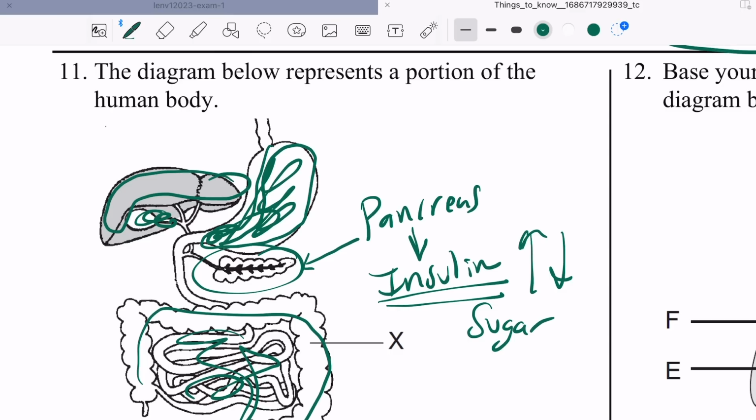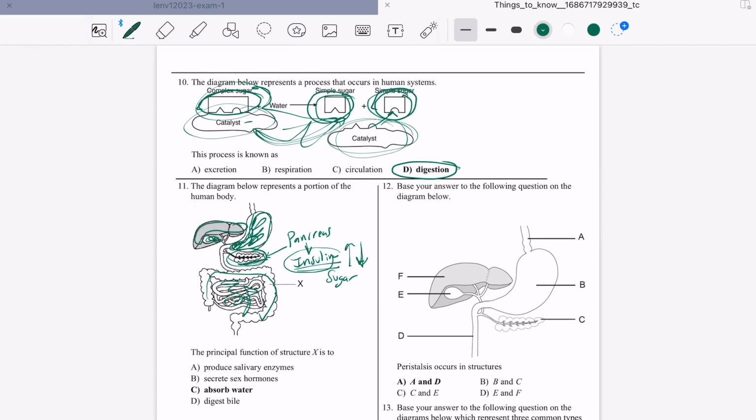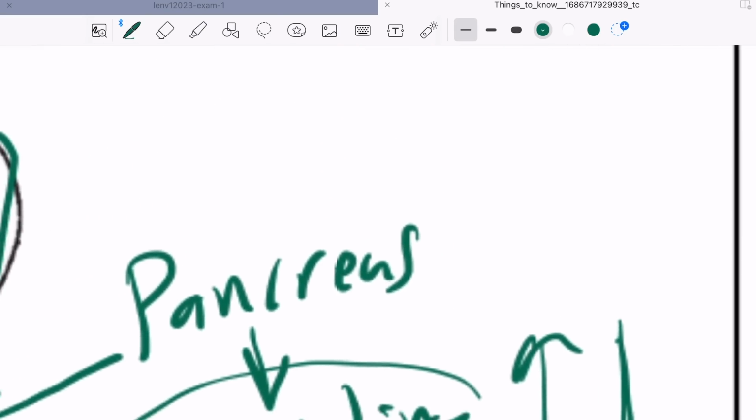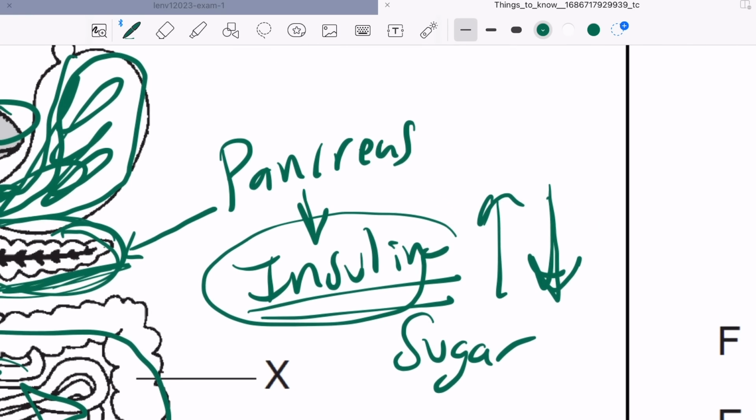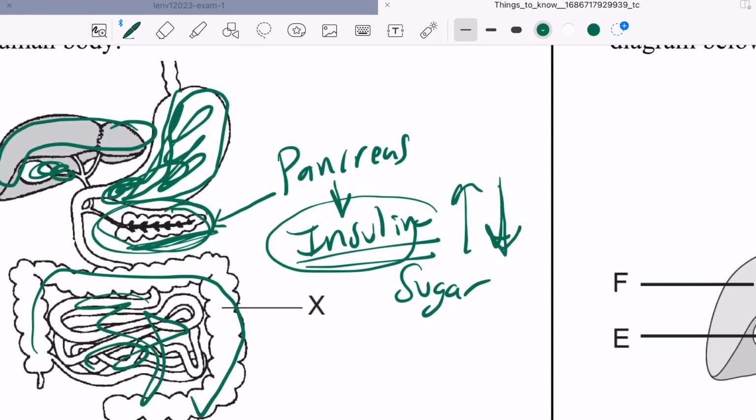When you eat, the sugar is taken to your blood so that the blood can take the sugar to all of your cells so that you can make ATP, right? But the pancreas produces insulin so that it can bring down your sugar levels and you don't have a coma, okay? And people with diabetes have a problem with insulin production in their pancreas. What does the pancreas make? Insulin.